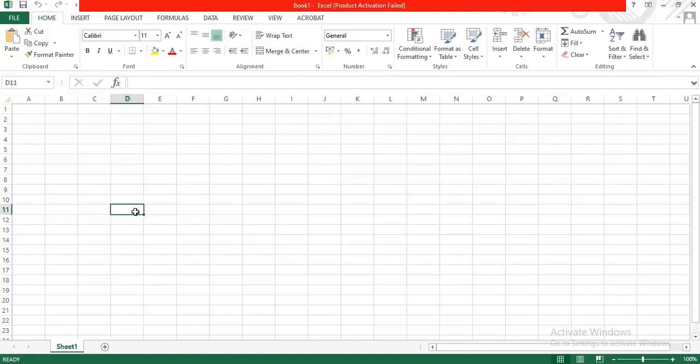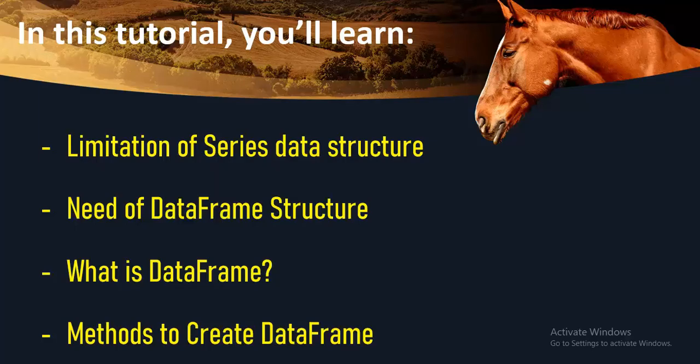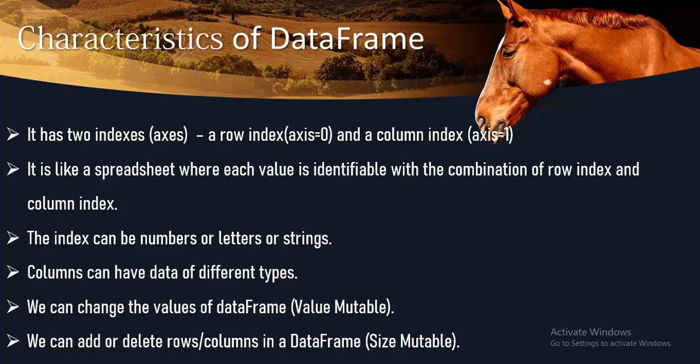It is column D and row 11. Similarly, just click here. This is column G and row 4. So what is this point saying? It is like a spreadsheet where each value is identifiable with the combination of row index and column index.